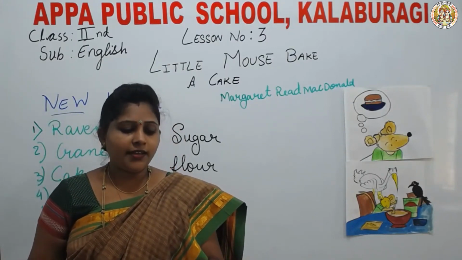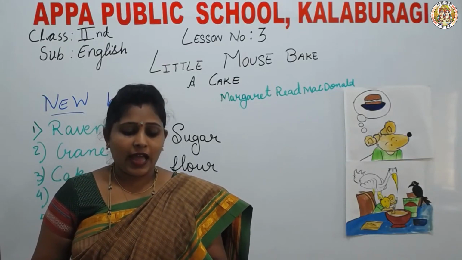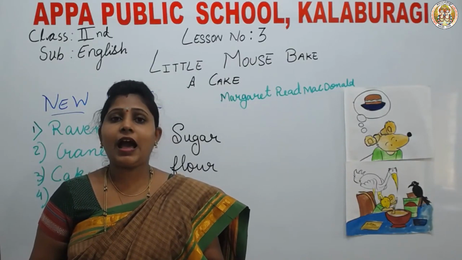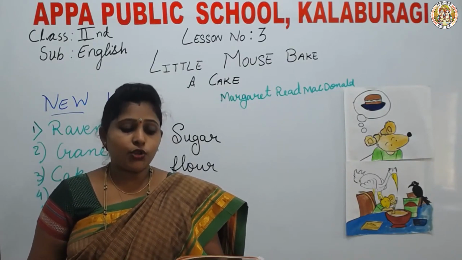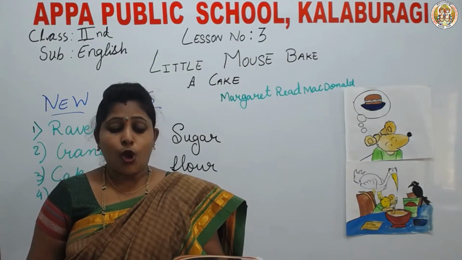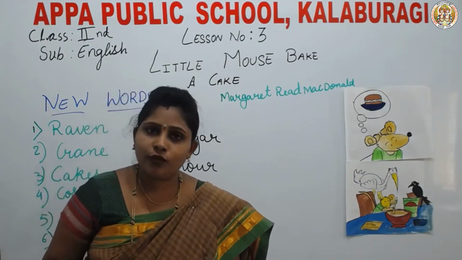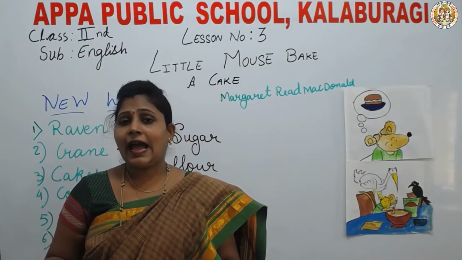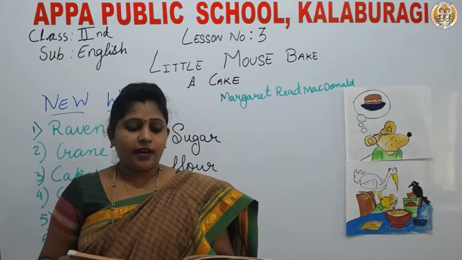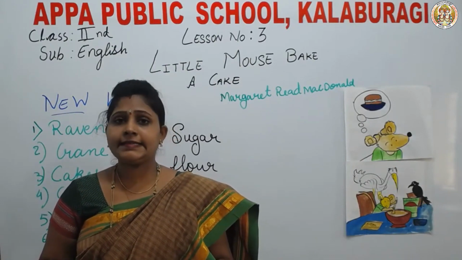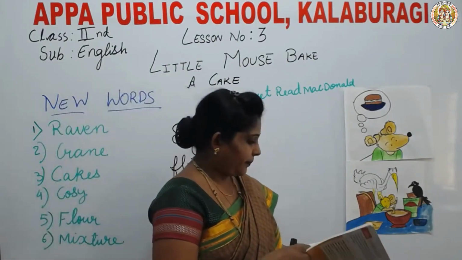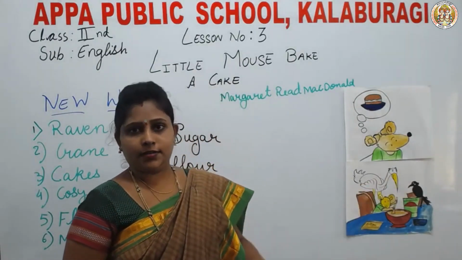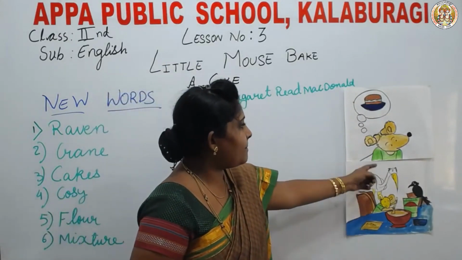Little Mouse, Raven and Crane live together in their cozy little house. They work together very well most of the time. Who were living together? Mouse, Raven and Crane. Raven is a crow, Crane is a bird. You can see here, Raven is a crow and Crane is a bird. And here is a mouse.